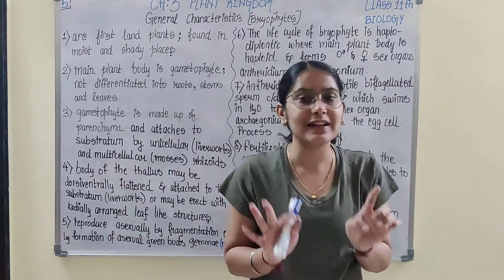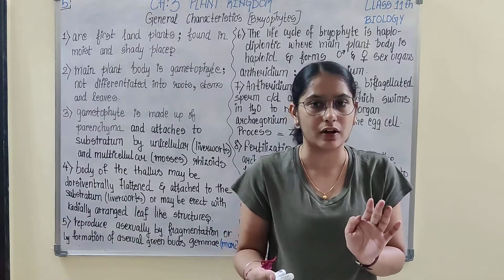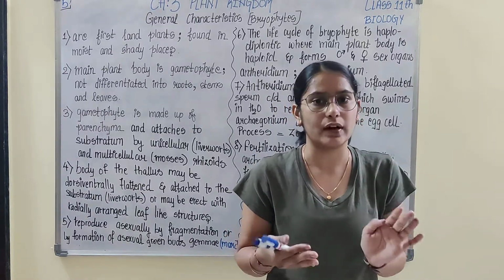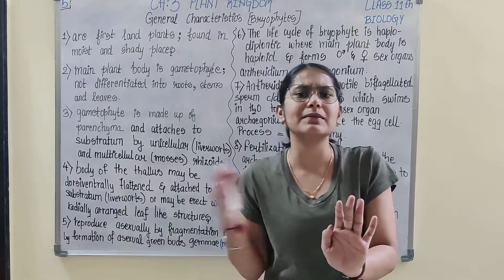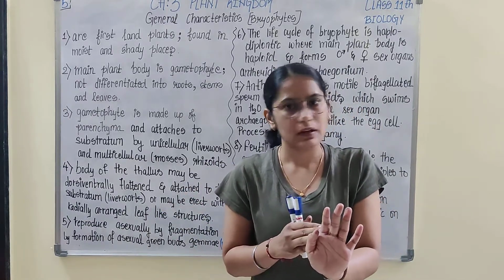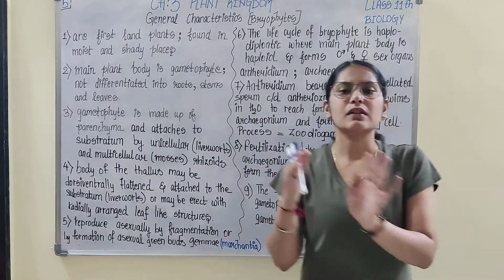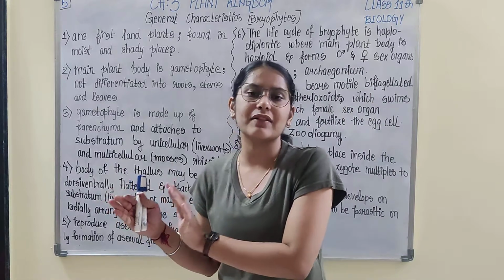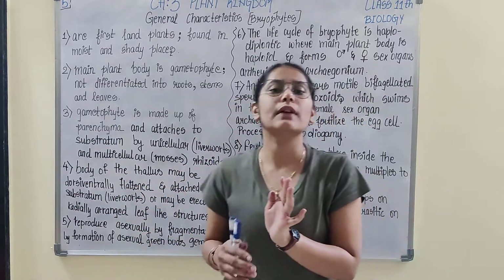But in bryophytes you get an embryo stage because there is formation of a zygote. So bryophytes are more developed than algae. Correct? We are moving evolutionary. Algae are the least developed, and bryophytes are more developed comparatively.